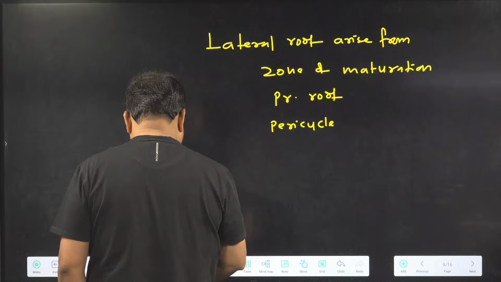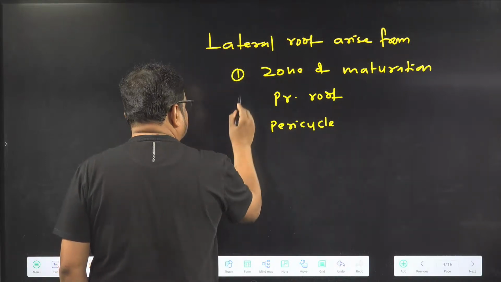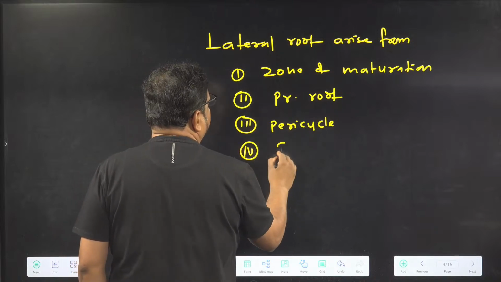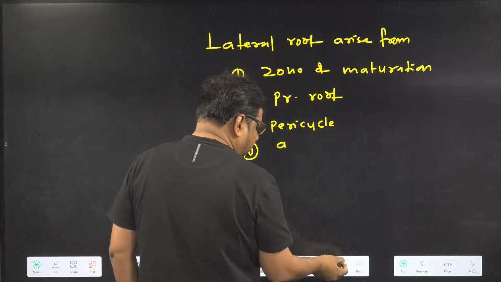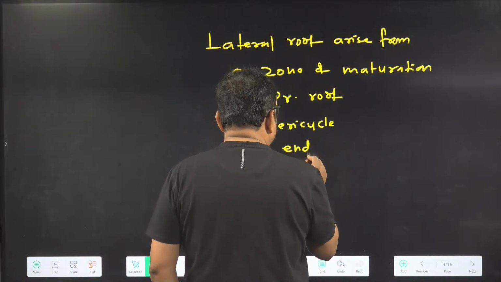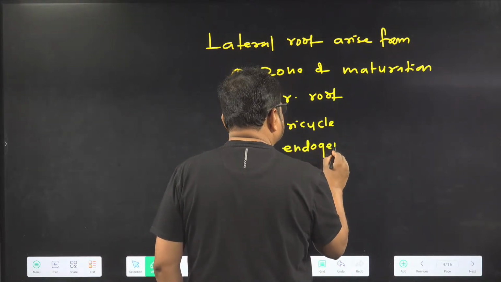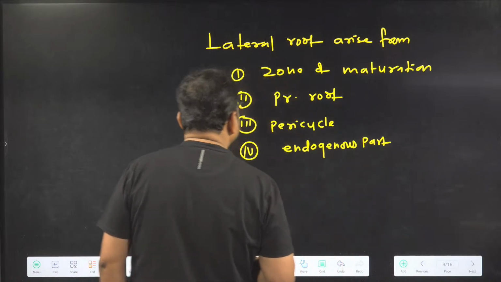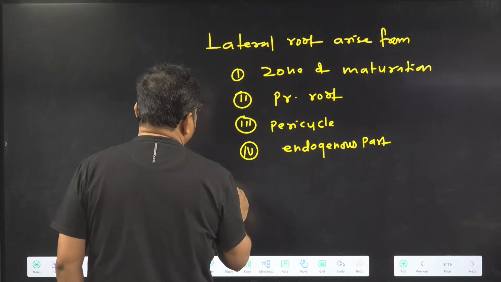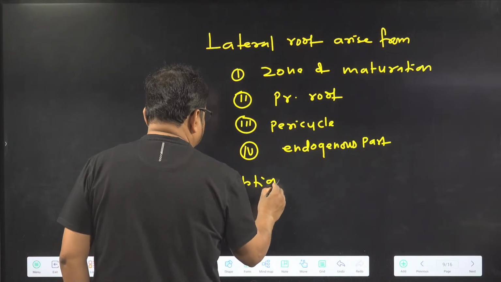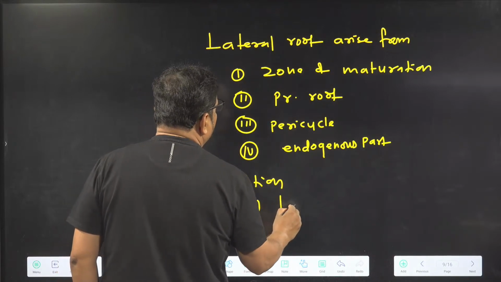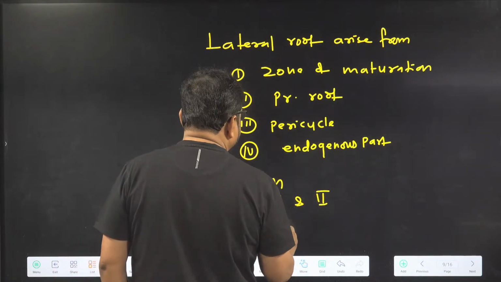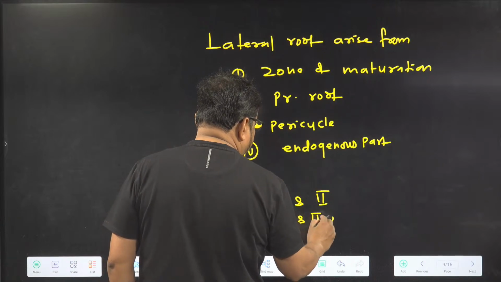1, 2, 3, 4. Arise endogenous part. Options. First, 1 and 2. Second option, first, second and 3.